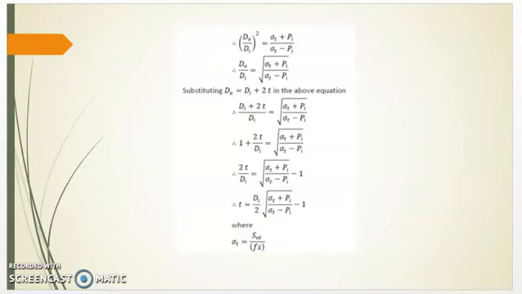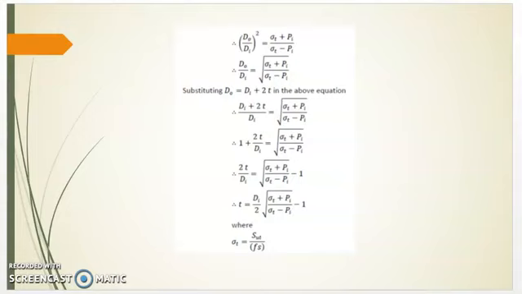Therefore, (do divided by di) whole square is equal to (sigma t plus pi) divided by (sigma t minus pi). Therefore, do divided by di is equal to square root of (sigma t plus pi) divided by (sigma t minus pi). Substituting do is equal to di plus 2t in the equation, (di plus 2t) divided by di is equal to square root of (sigma t plus pi) divided by (sigma t minus pi). Therefore, 1 plus 2t divided by di is equal to square root of (sigma t plus pi) divided by (sigma t minus pi).